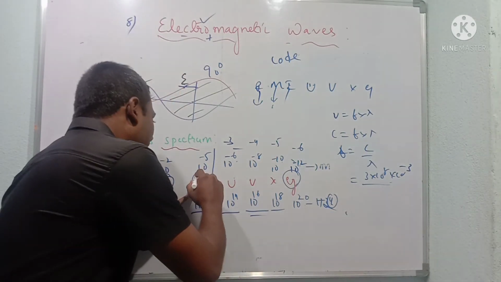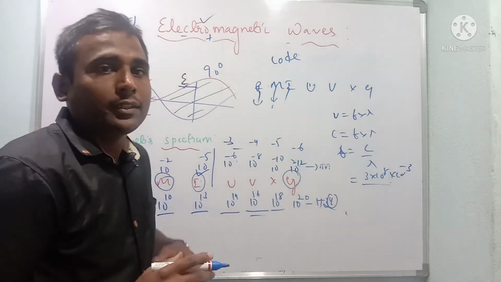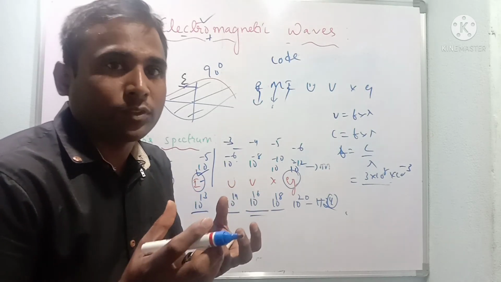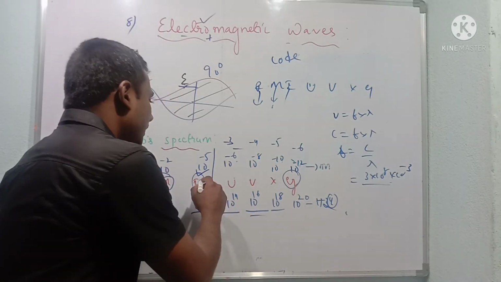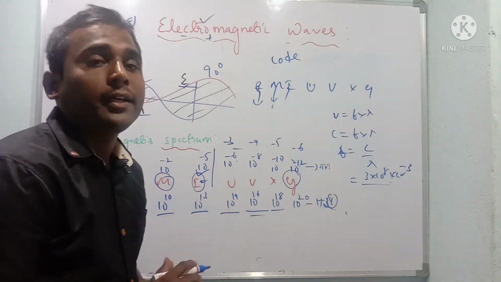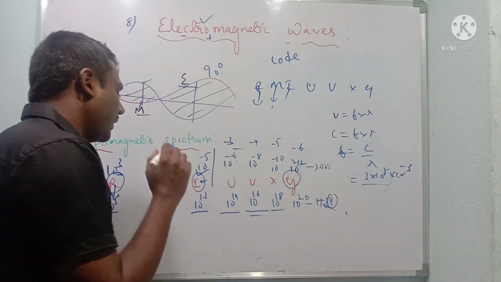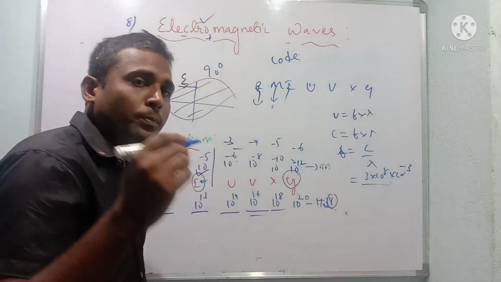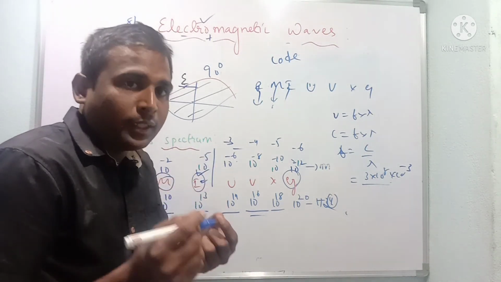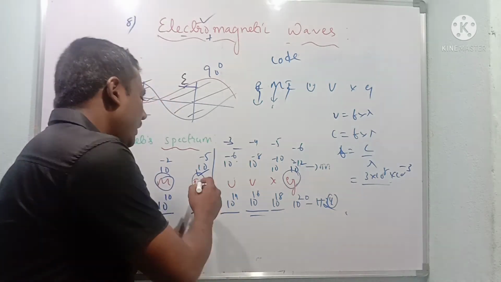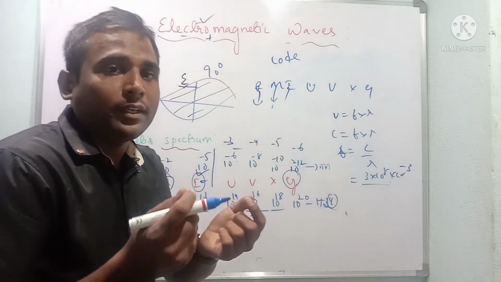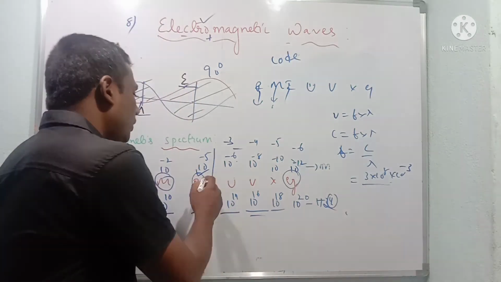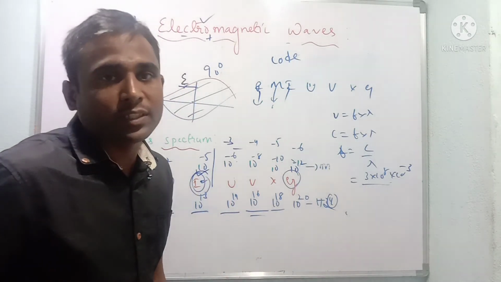Also these radiations are used for cleaning purposes, that is sterilization. Again I am telling once again, long distance photography, treatment of tumor, and treatment of any fracture in the body. This is all about infrared radiation uses.